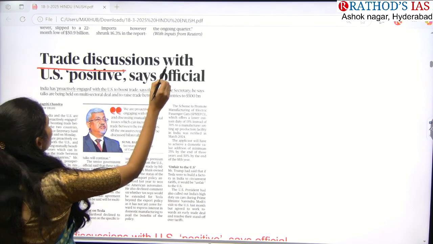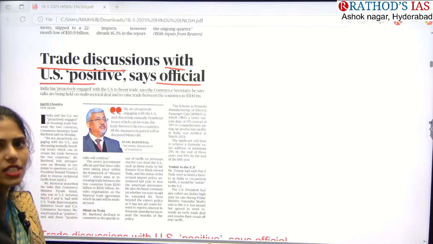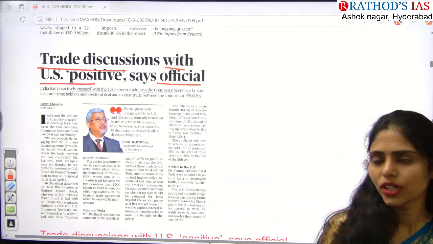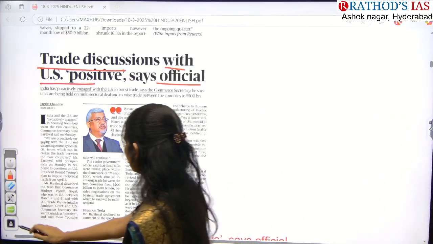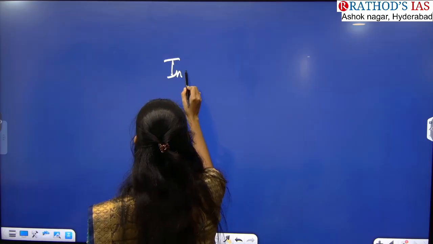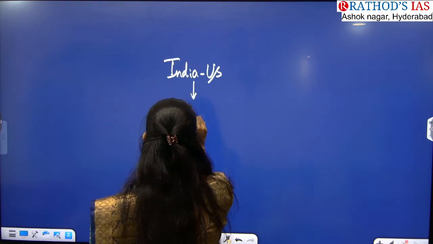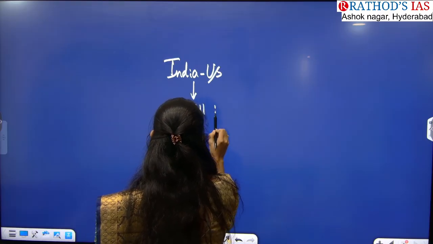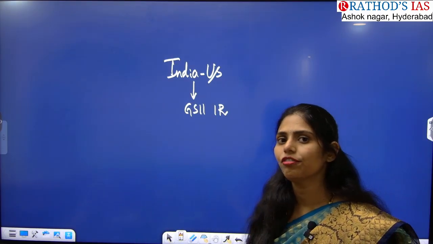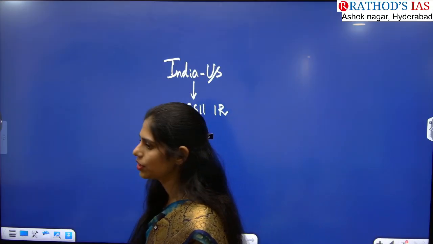Trade discussions with US, positive says official. So this article is talking about India-US relations, right? From which subject will you be saying this? India-US relations. You will be saying in GS paper 2 under international relations. It comes under part of bilateral relations because India is not sharing a direct boundary with US.